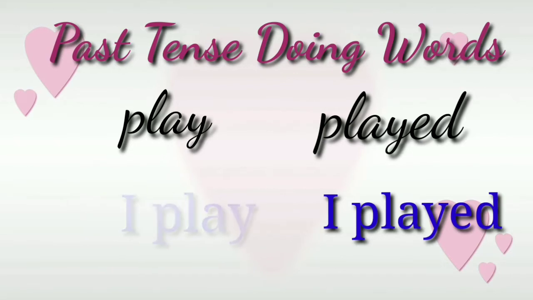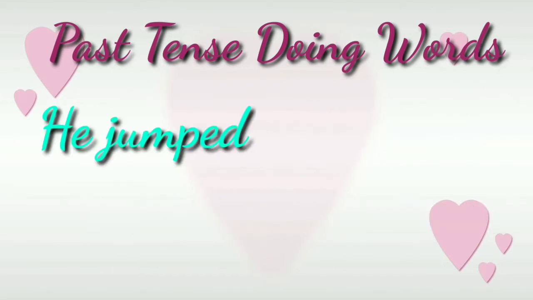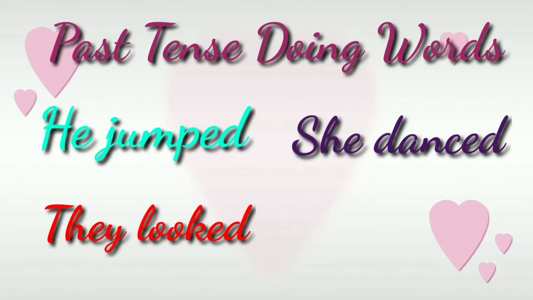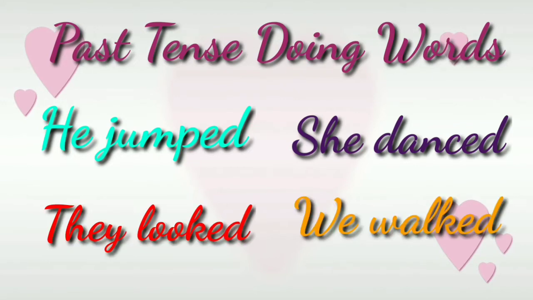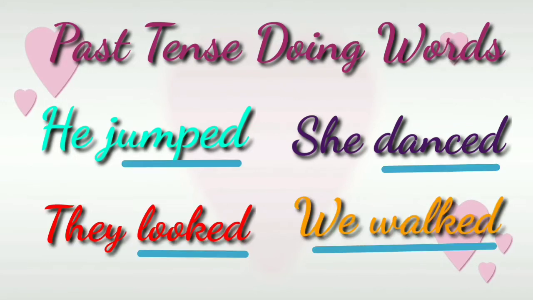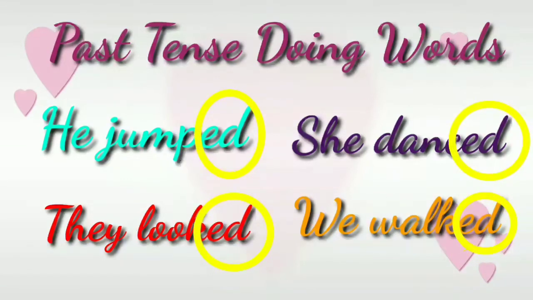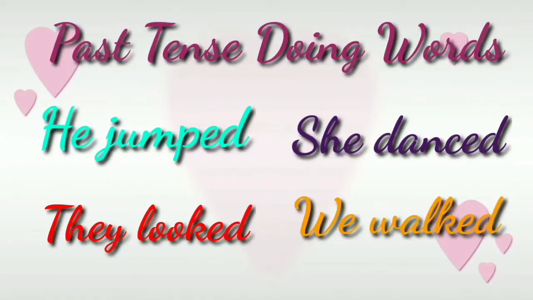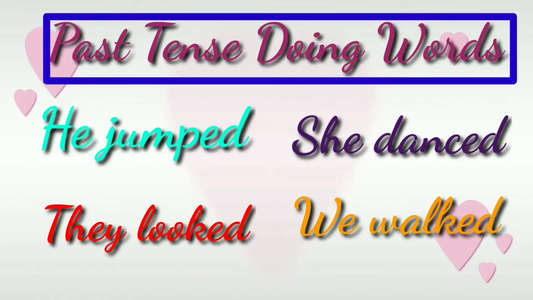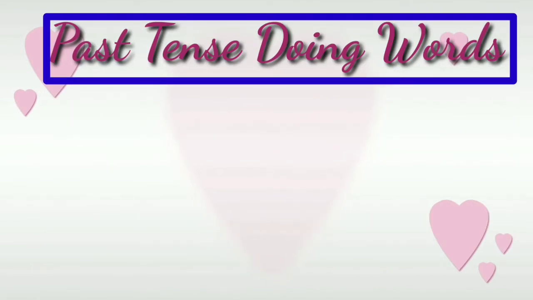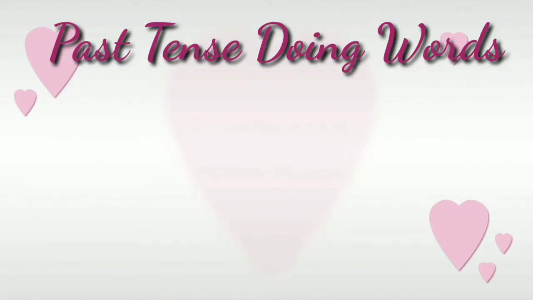See these sentences? He jumped, she danced, they looked, we walked. Here, all these doing words are ending with ed. So, we added ed to the end of most of the words to show that they happened long ago. This is called past tense. Now, let's see some more words.